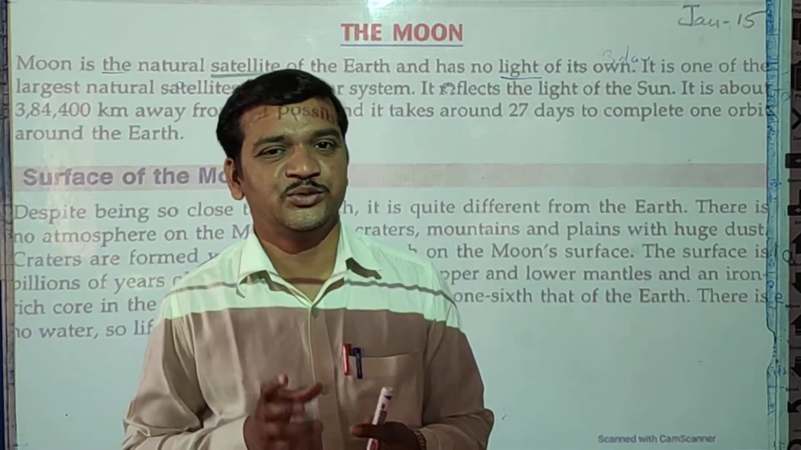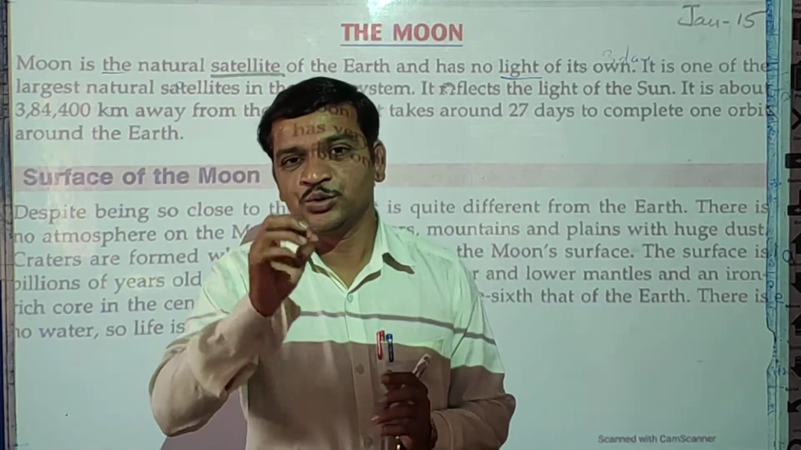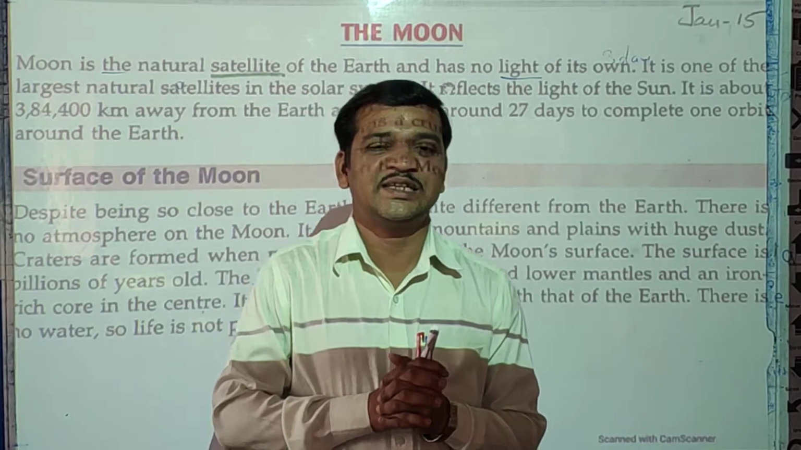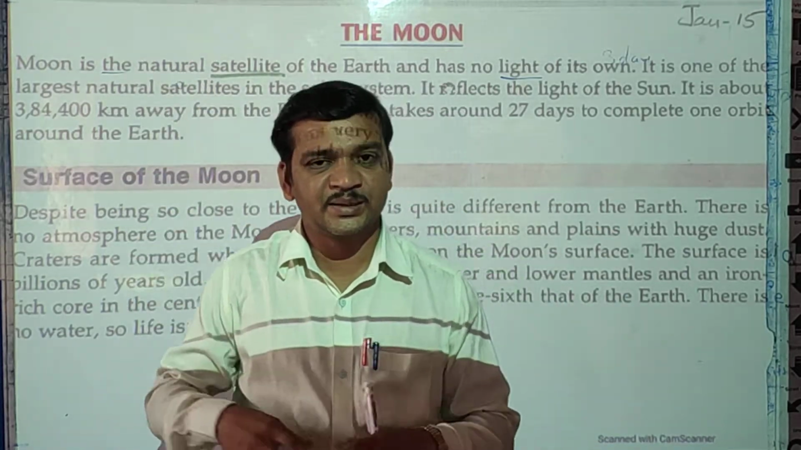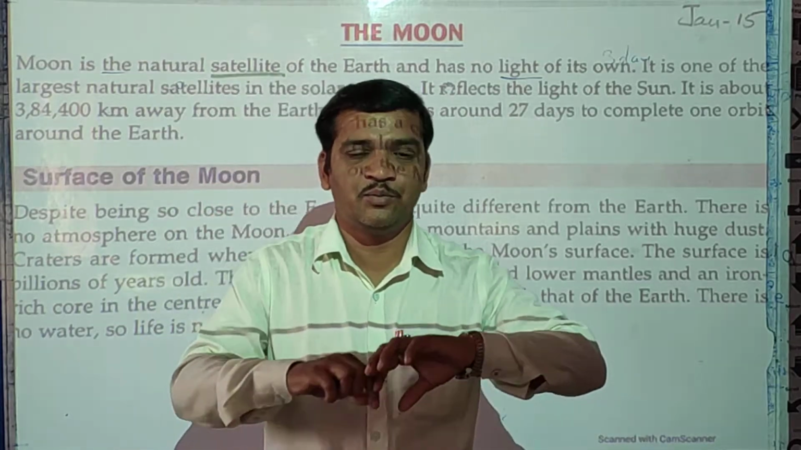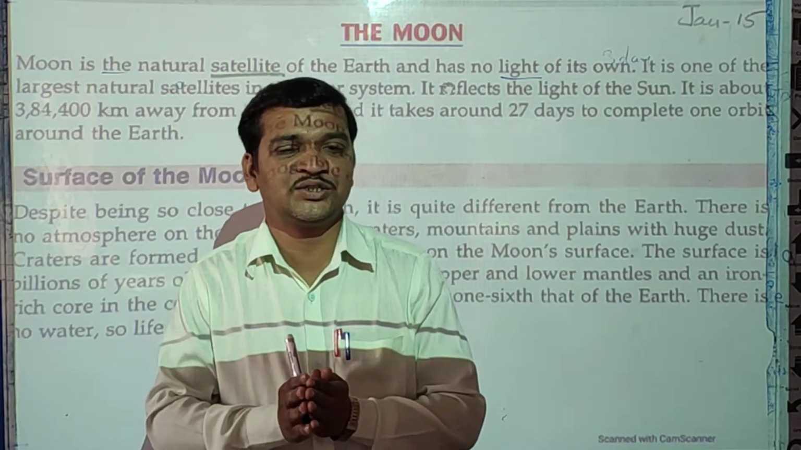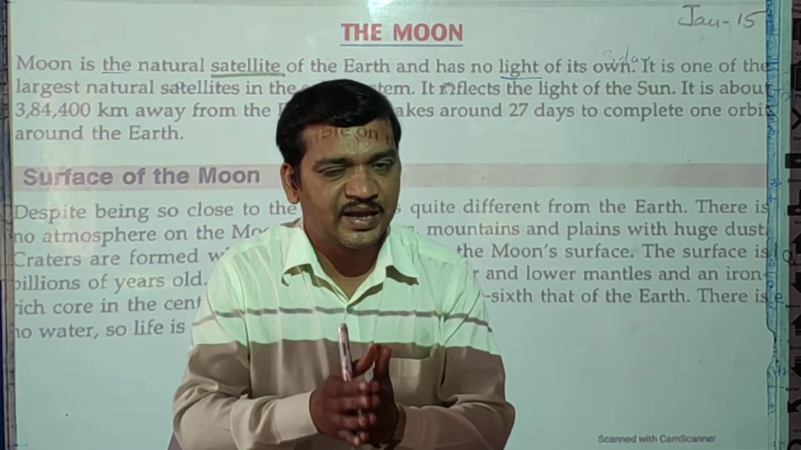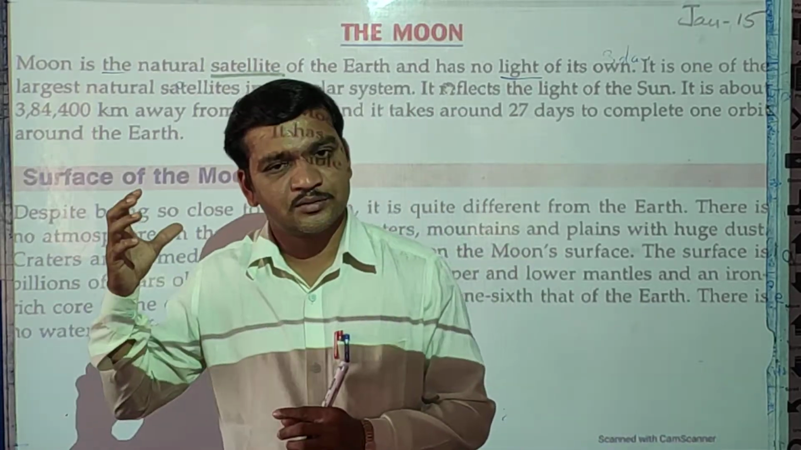Today we are going to learn about the moon. Okay students, do you know the moon? Yes, obviously everyone has seen the moon. If you look at the sky at night, you can see one bright colored object, okay, which is big in size compared to the stars. So that object is called the moon.